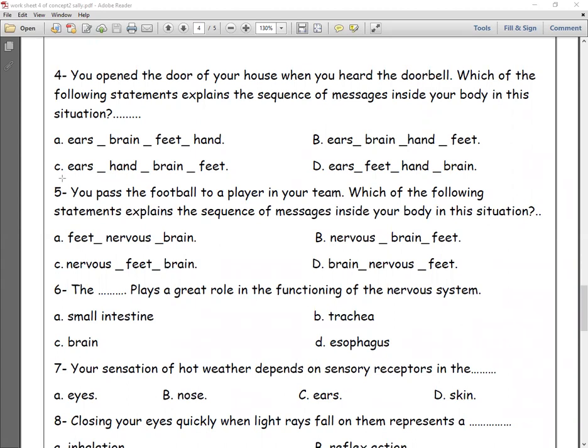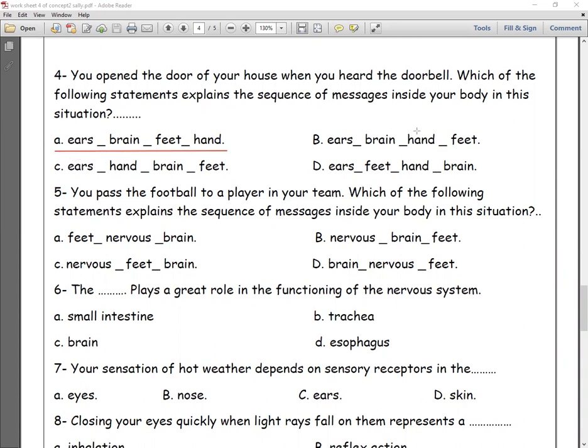After that, brain starts to send a message to your feet to go to the door, then sends a message to your hand to hold the door to open it, okay? So if he asks about the sequence of the organs, it will be like that.